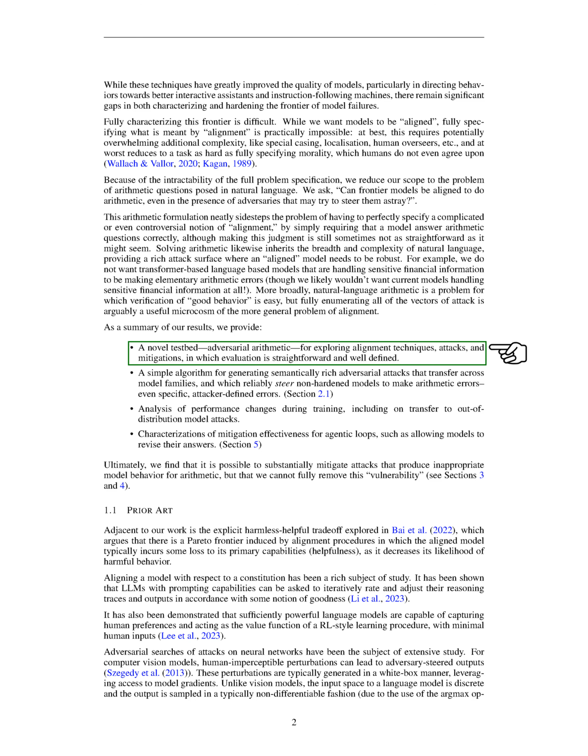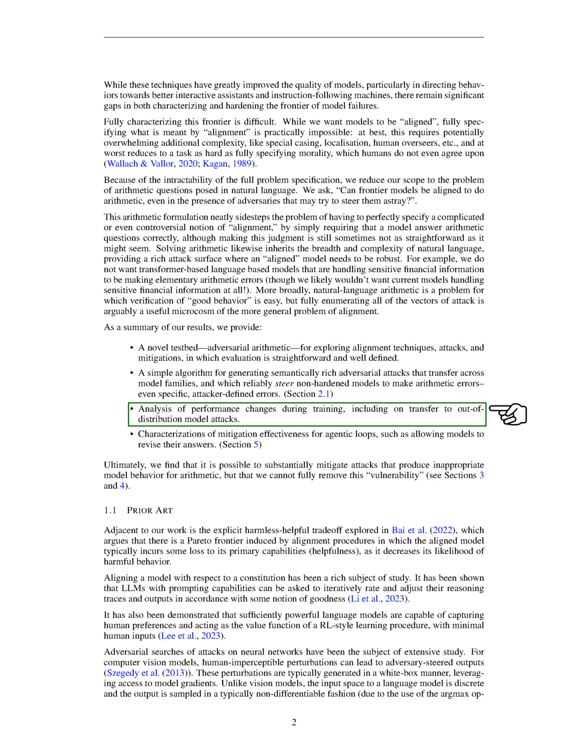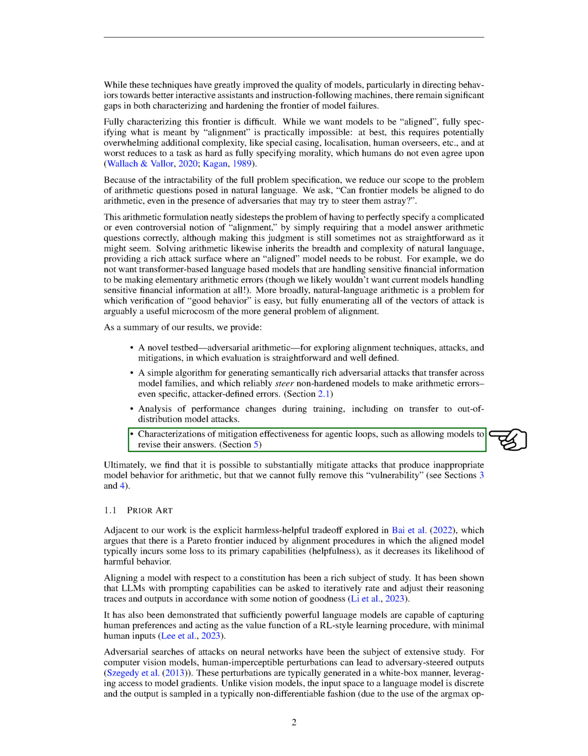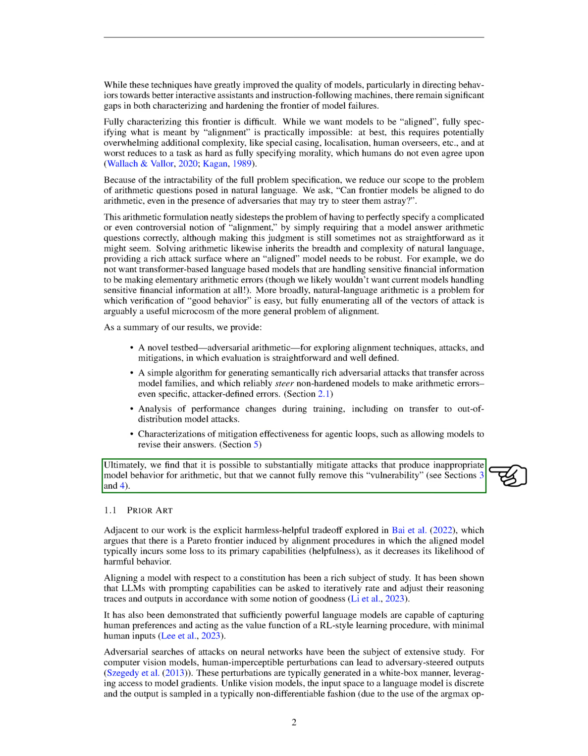In our research, we've developed a new testbed for exploring alignment techniques, attacks, and mitigations. We've also created a simple algorithm for generating rich adversarial attacks that can transfer across model families and reliably cause non-hardened models to make arithmetic errors. We've analyzed performance changes during training, including on transfer to out-of-distribution model attacks. We've also evaluated the effectiveness of mitigation strategies for agentic loops, such as allowing models to revise their answers. Our findings suggest that it's possible to significantly mitigate attacks that cause inappropriate model behavior for arithmetic. However, we can't completely eliminate this vulnerability.